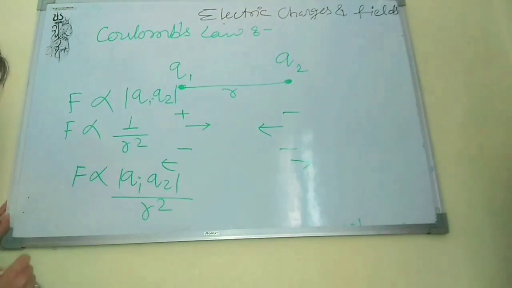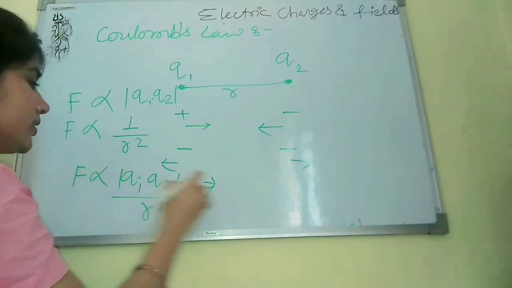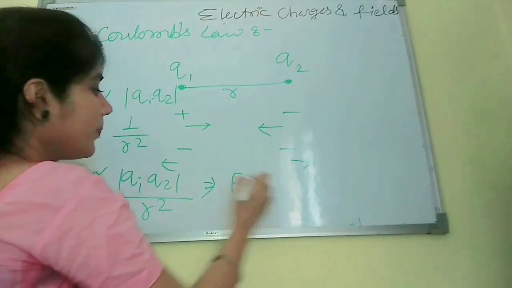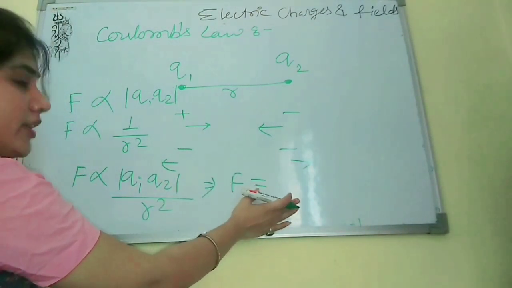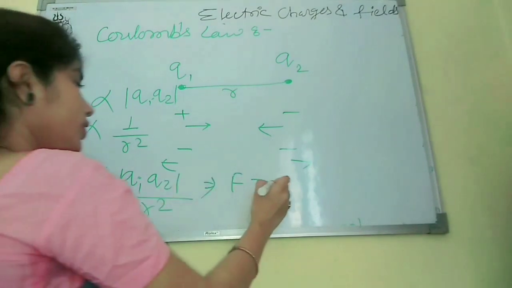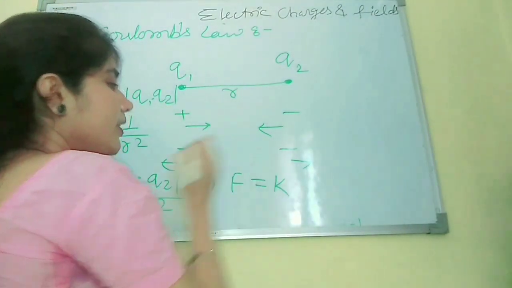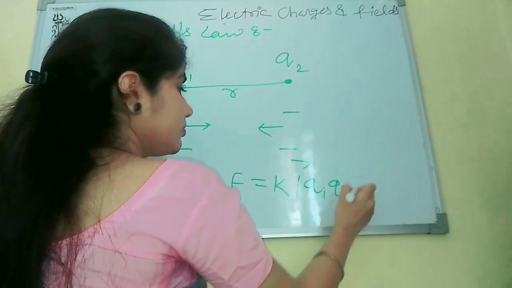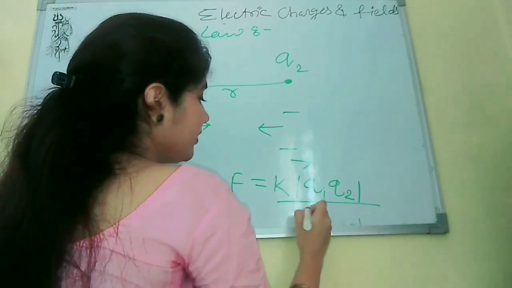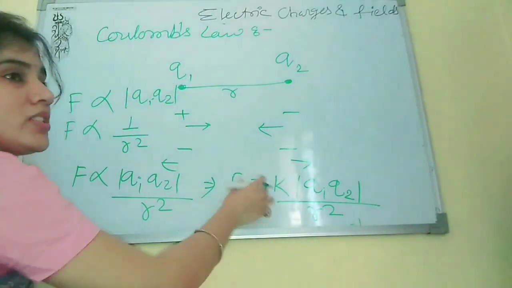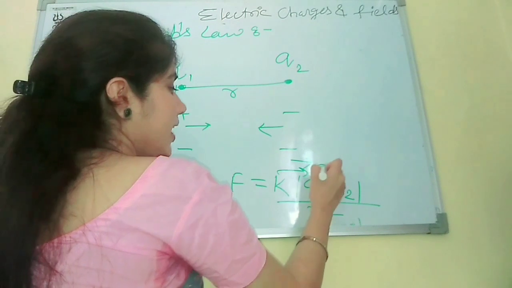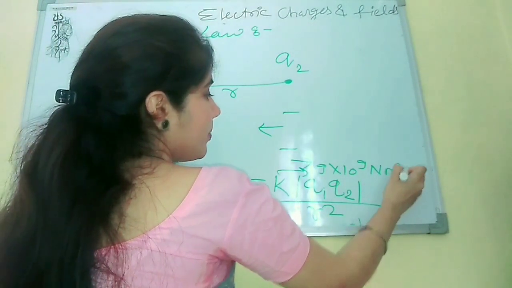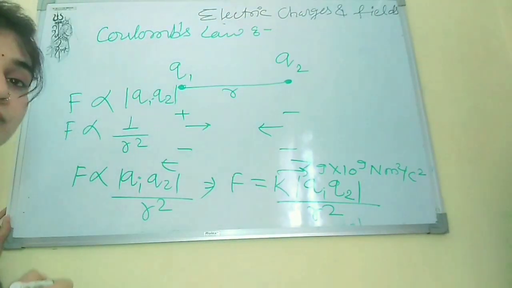Okay, if we convert it into an equation, we put an equal sign, and then there comes one constant, that is k. So it will be F equals k Q1 Q2 upon r squared, and k is the constant which has the value 9 into 10 to the power 9 Newton meter squared per Coulomb squared.